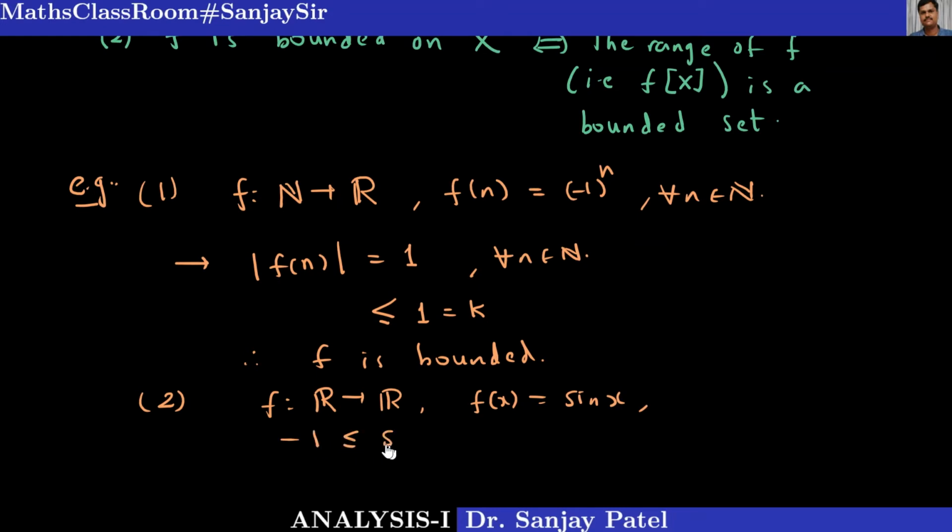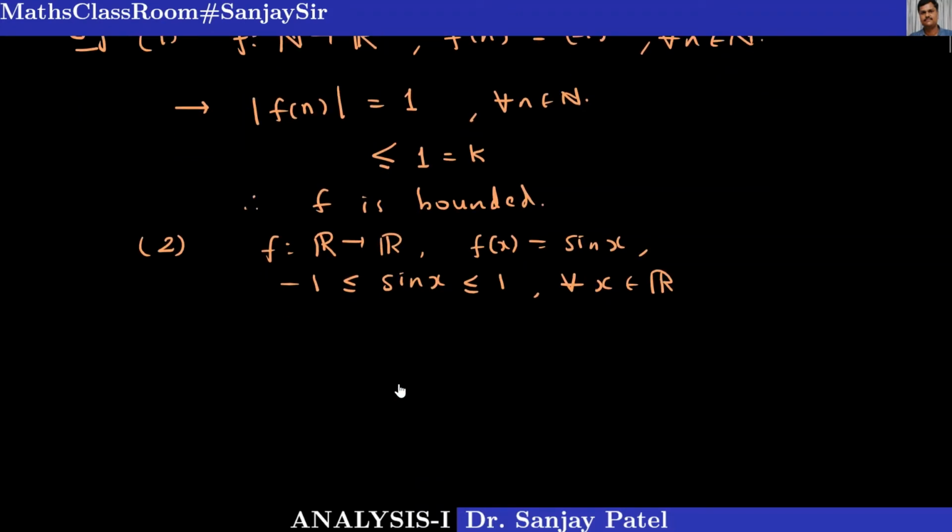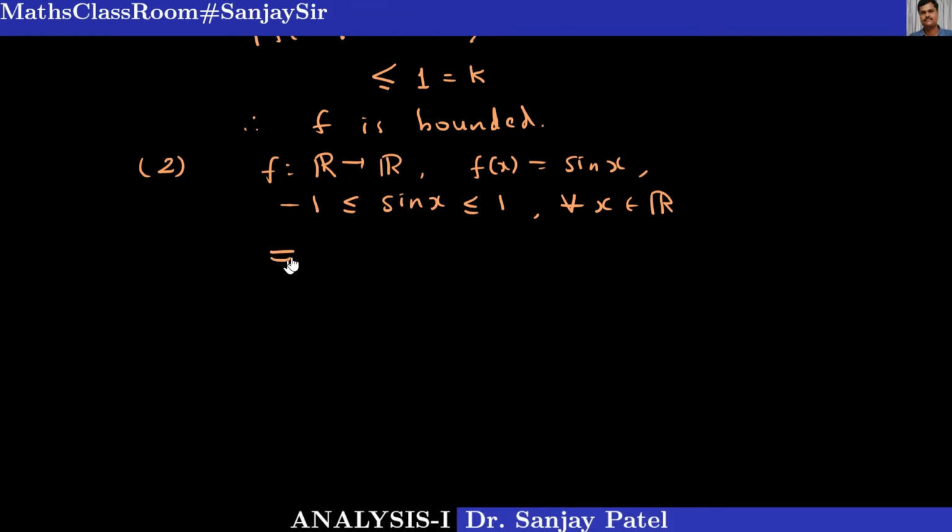We know that -1 is less than or equal to sin x, less than or equal to +1 for every x belongs to R. So I can say that -1 less than or equal to f(x) is less than or equal to +1 for every x in the domain.